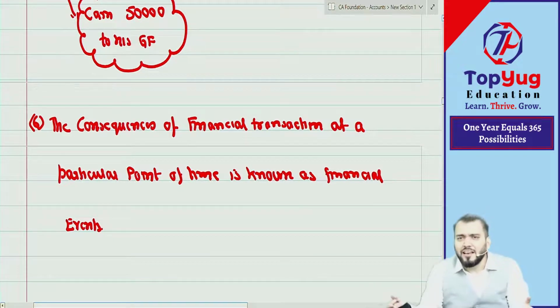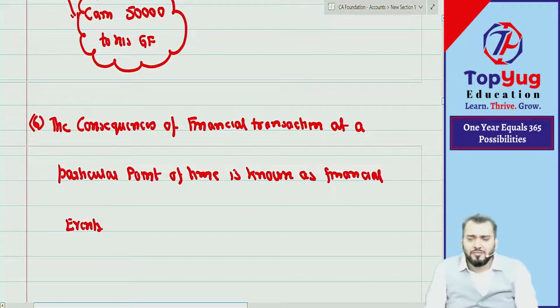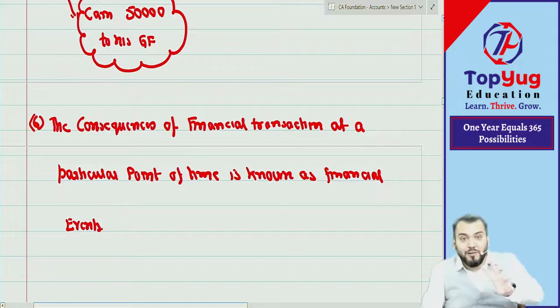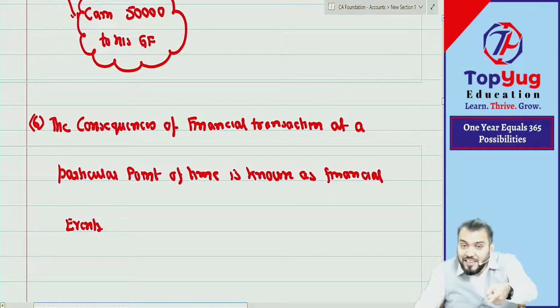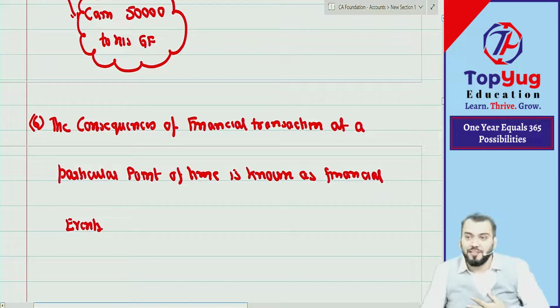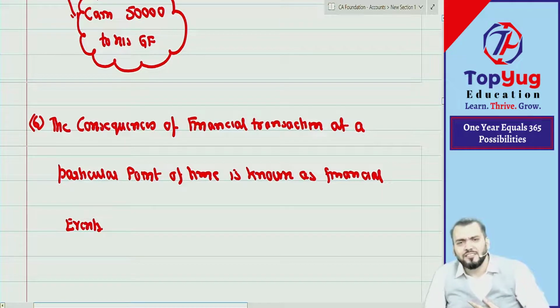Means in my class all are CA students. So will I say CA student, CA student, CA student, again and again? No, no, I will say student only. It is understood you are CA students. Are you getting what I am saying? So in accounting subject, if I am saying transaction, transaction means what? If I am saying event, event means what? But I hope you have understood. Once I say transaction or event will be recorded, to which transaction or event? Financial transaction and event. We are discussing that transaction or event. That I just want to convey. So sometimes I may call it a transaction requiring recording.